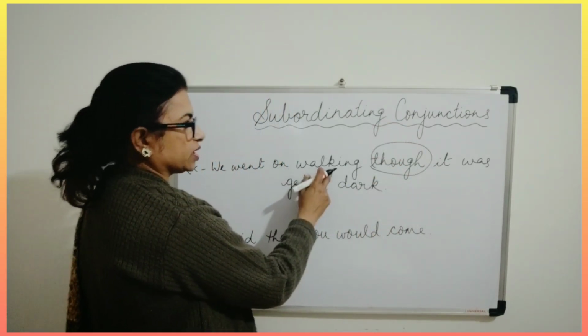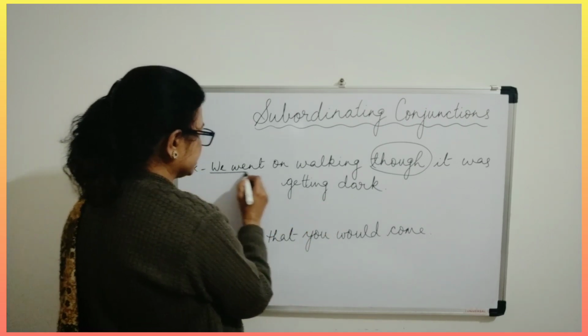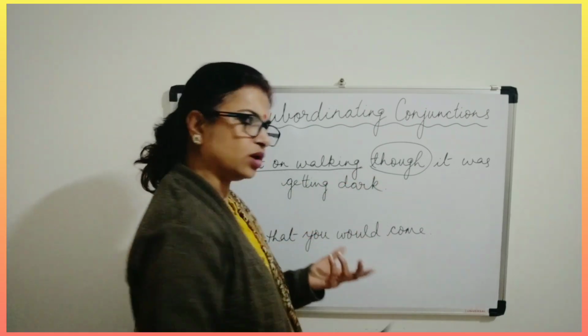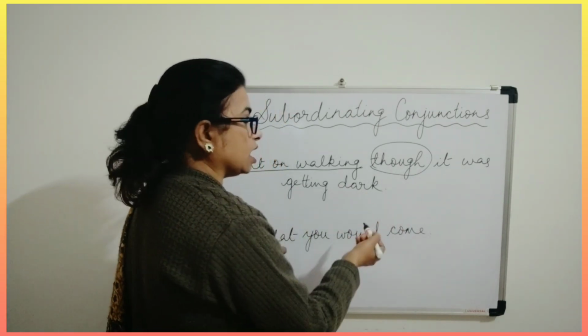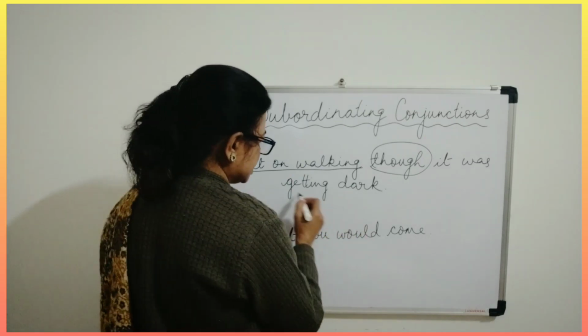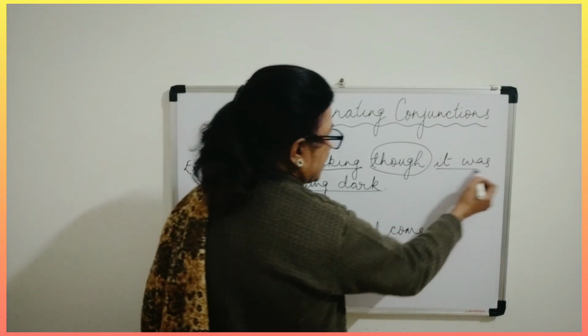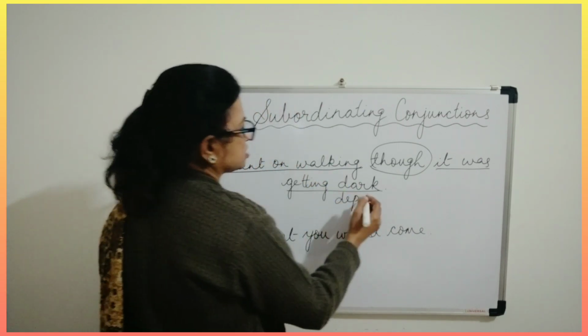We went on walking. This is actually a complete sentence, isn't it? We went on walking. Okay. Now it was getting dark. It was getting dark. So what? Now this is the dependent clause. Why? Because this depends on the main clause.